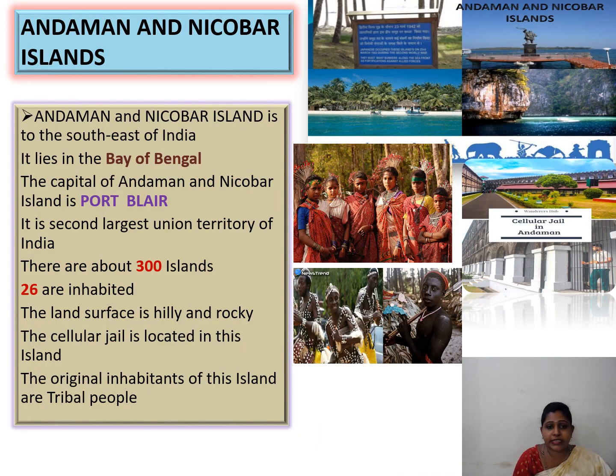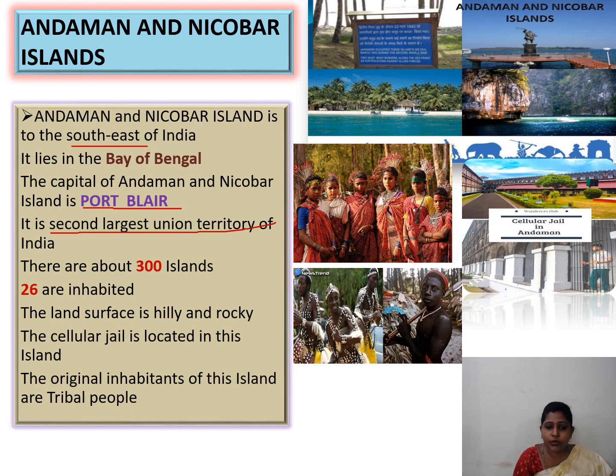Next, moving on to the next island, Andaman and Nicobar Island. Andaman and Nicobar Island is to the southeast of India. It lies in the Bay of Bengal. The capital of Andaman and Nicobar Island is Port Blair. It is the second largest union territory of India.